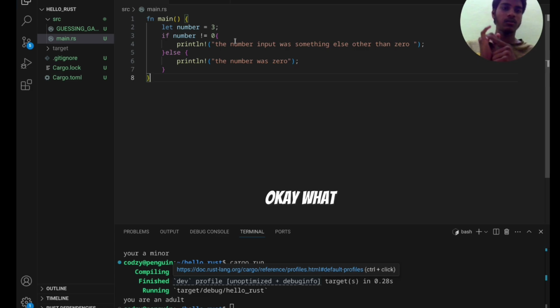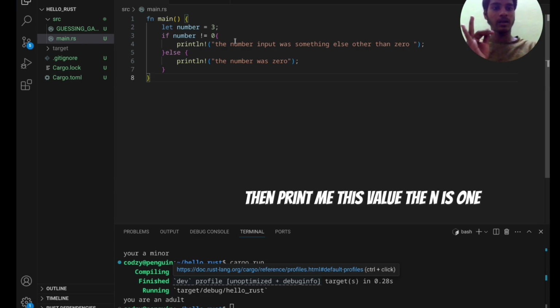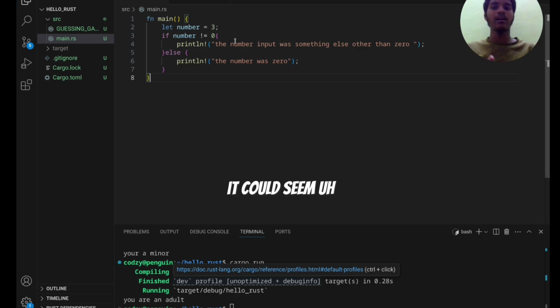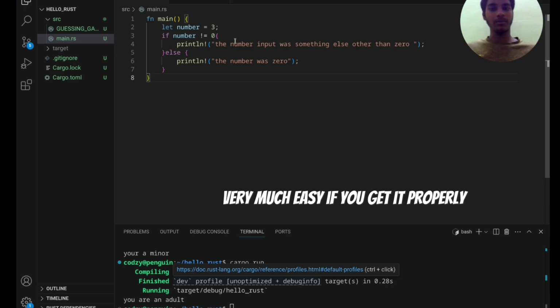And the if not one is, if the number is equal to 0, then print this value, the else one. If not, then print the upper one. It could seem pretty tricky, but it is very easy if you get it properly.